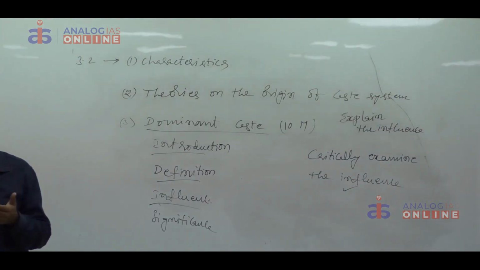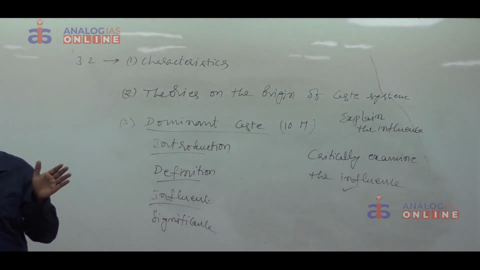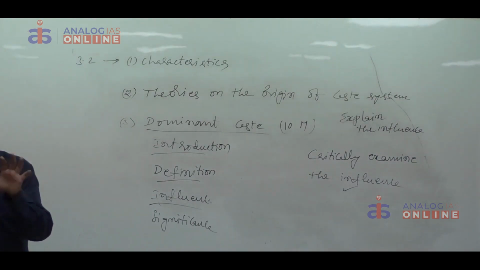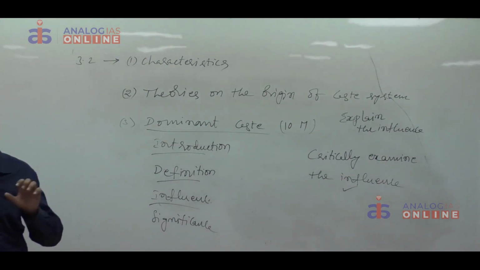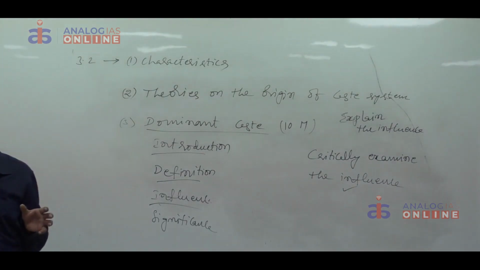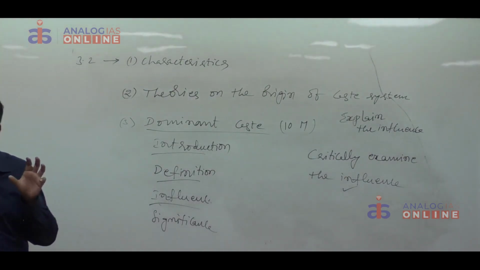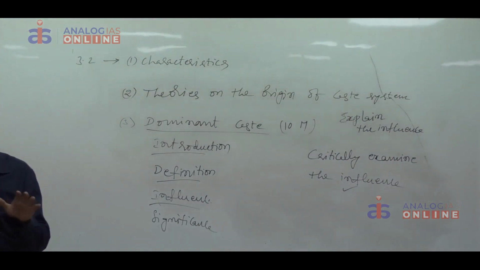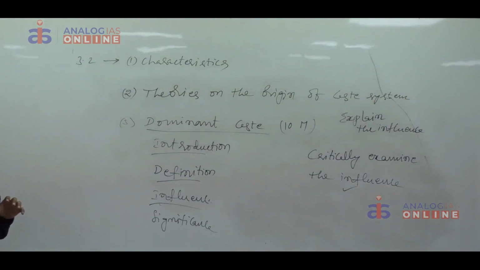Sometimes pressure groups. See, in a particular village, all the landlords from different castes may form one group. All the agricultural laborers belonging to different castes may form one group. That means here the groups are not formed on the basis of caste. Pressure groups are there. That's why you have to mention like this. Dominant caste ignores the presence of factions. According to M.N. Srinivas' dominant caste concept, dominant caste secures economic benefits to its members, but it is not true with respect to factions and many other cases. The dominant caste concept ignores the presence of pressure groups also. If you give that criticism, that is sufficient.